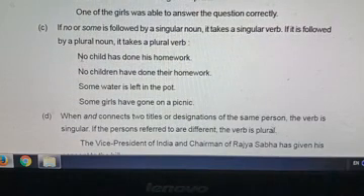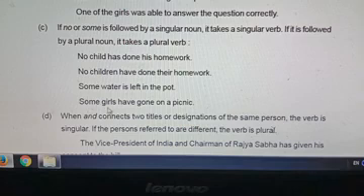Then if no and some are followed by a singular noun, singular agreement is done. Plural noun, plural agreement is done. No child, singular agreement, has. No children, plural agreement, have. Some girls, girls is plural, some girls have. Some water is an uncountable noun, so singular agreement. Some water is left in the pot.